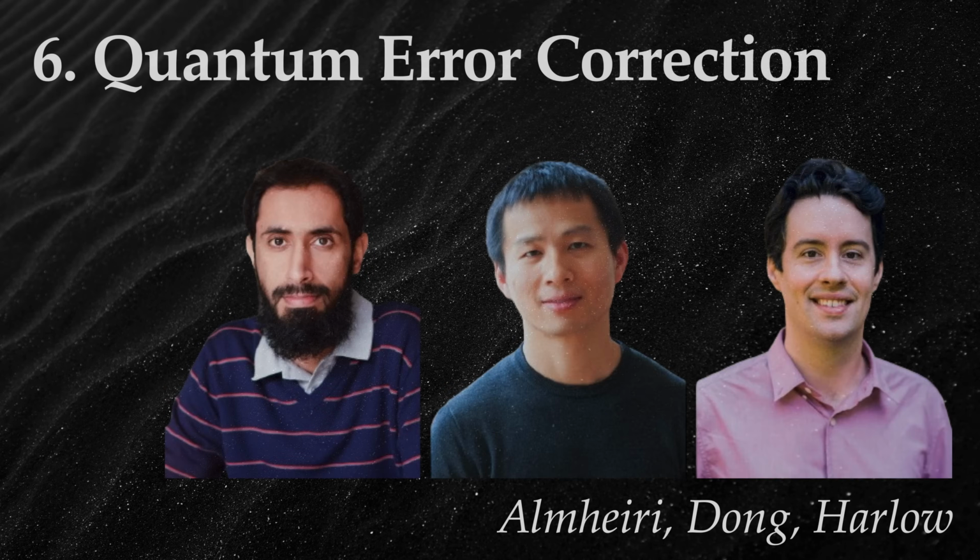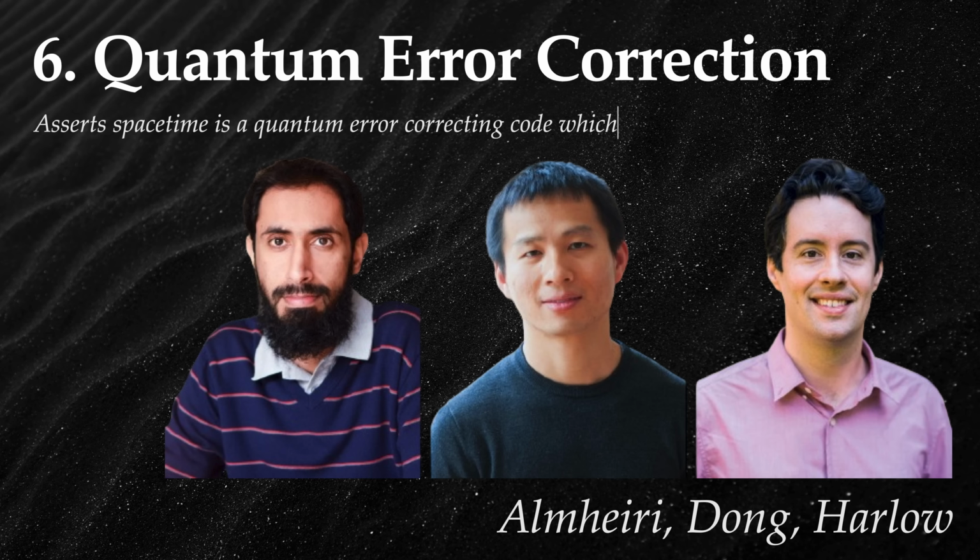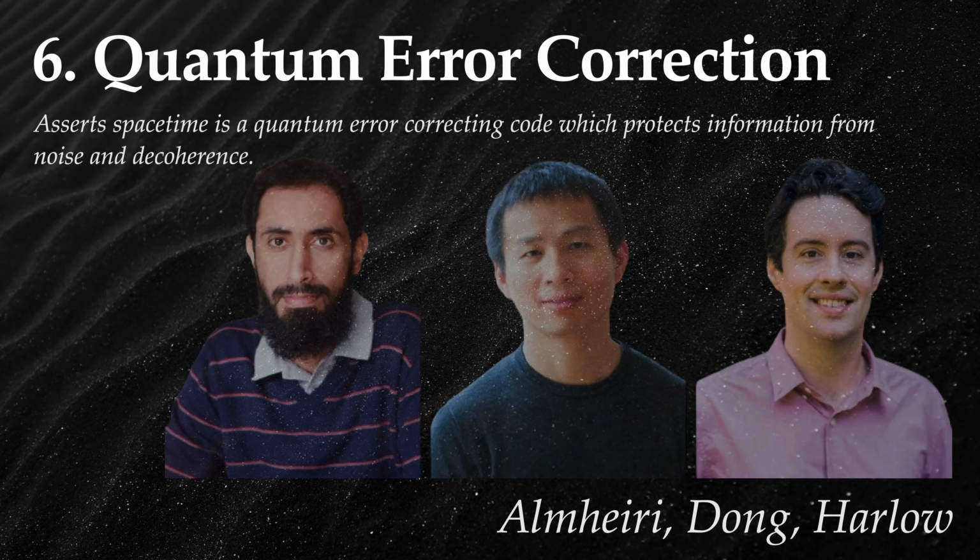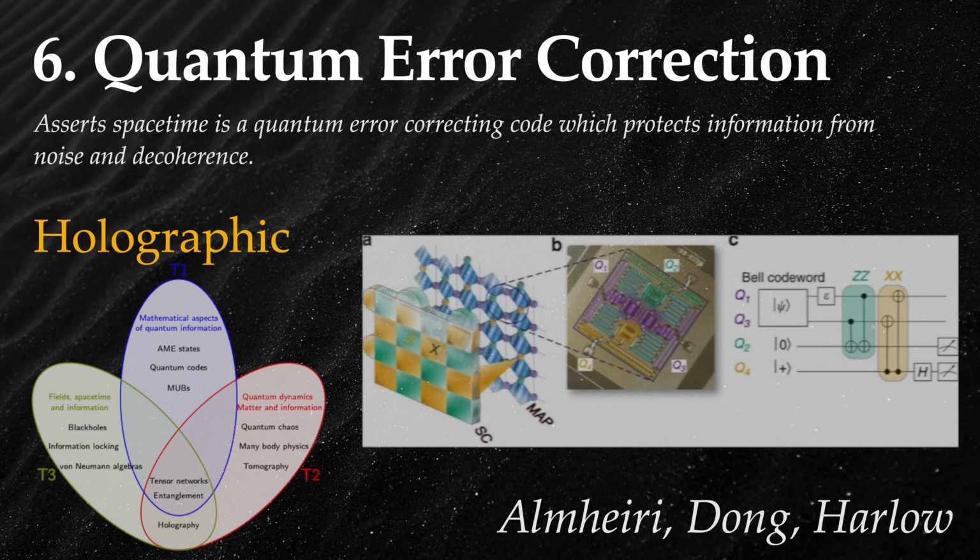Quantum error correction. As applied here, QEC asserts spacetime is a quantum error-correcting code which protects information from noise and decoherence. This one stretches the definition of theory of everything, though it can be seen as a stepping stone towards one. One of the key aspects addressed by QEC is the holographic principle, the strange but proven fact that all of the information contained in a volume of space can be encoded on its boundary in lower dimensions.